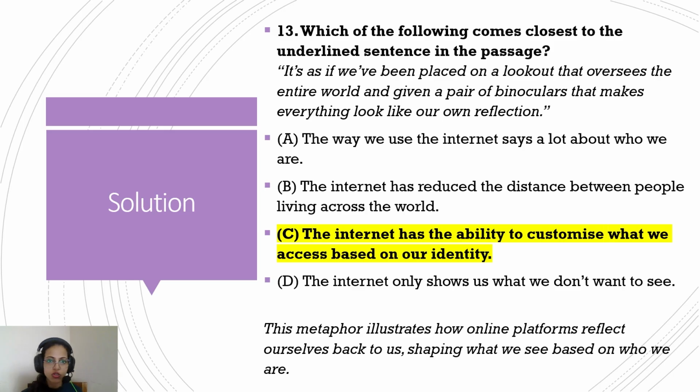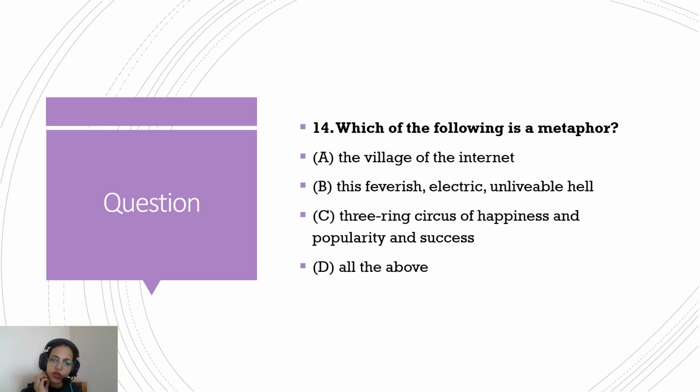So internet actually shows what you want to see and what you believe in, and it rather reinforces your belief system rather than showing you the truth. That's what these lines are saying. Binoculars that make everything look like our own reflection. This is what the statement is also saying. Access based on our identity. So if you believe in something, the internet will reinforce that belief. It will not try to show you the truth. That's not what the internet is doing anymore. So option C.